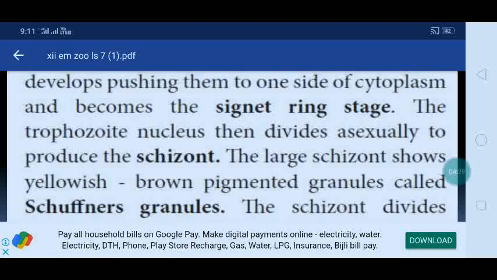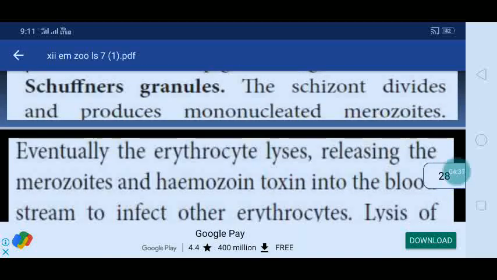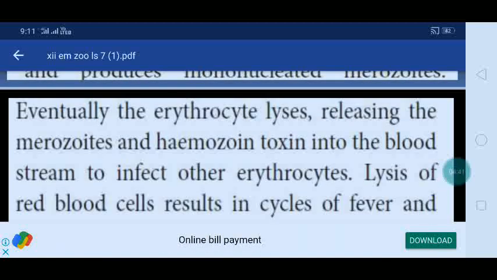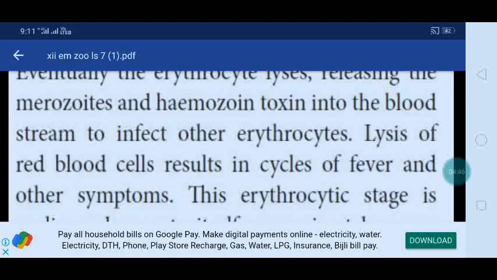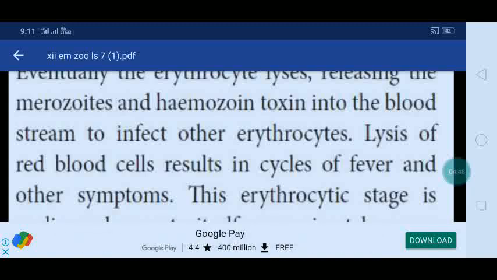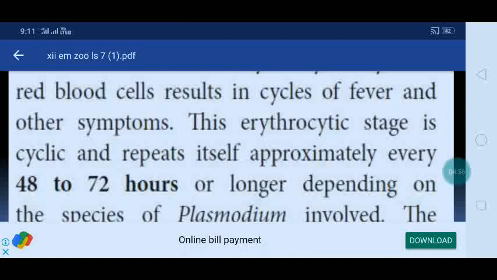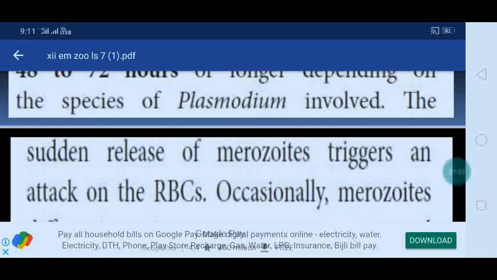The trophozoite nucleus then divides asexually to produce the schizont. The large schizont shows yellowish brown pigmented granules called Schüffner's granules. The schizont divides and produces mononucleated merozoites. Eventually, the erythrocyte lyses, releasing the merozoites and hemozoin toxin into the bloodstream to infect other erythrocytes. Lysis of red blood cells results in cycles of fever and other symptoms. This erythrocytic stage is cyclic and repeats itself approximately every 48 to 72 hours or longer, depending on the species of Plasmodium involved.